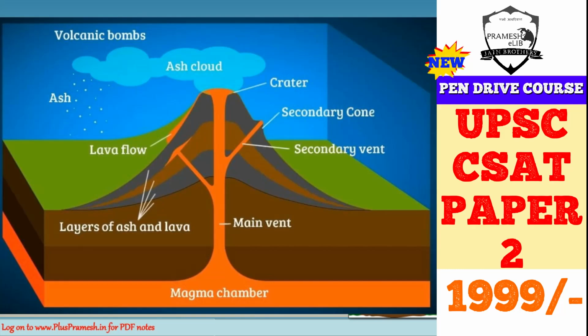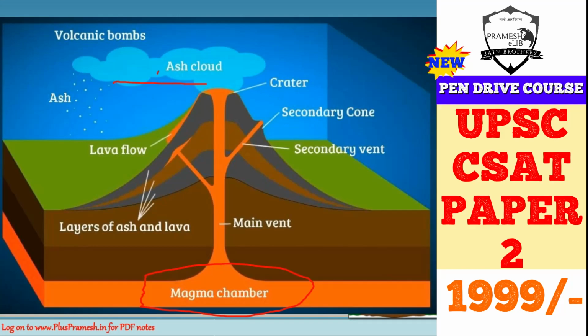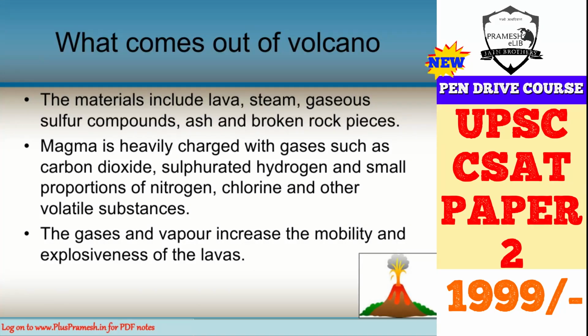You can see the magma chamber over here, and this is below the earth's surface. This is the home of all the magma that is there. And then you can see the layers of ash and lava. The orange color here shows the lava flow. There can also be some ash here, and some clouds may also form. So once one eruption comes, this is the deposition that takes place, and then another eruption comes and another deposition takes place. So this is how you can understand the structure of a volcano.